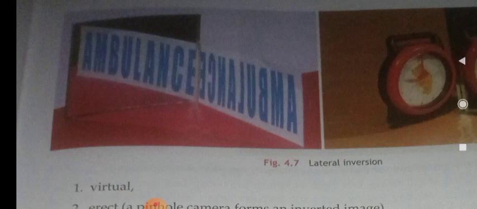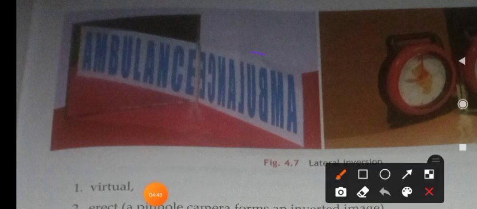You can easily notice this in the case of an ambulance. They have written the alphabets in the reverse position. Am I right? Have you noticed that? Why? Because the mirrors kept in the other vehicles must be able to read the correct spelling. For that purpose, the words are written like this.